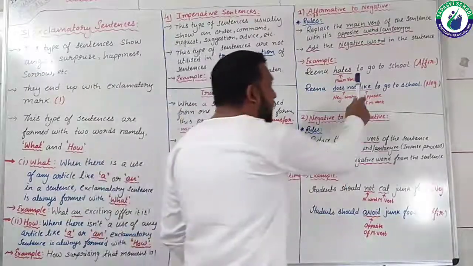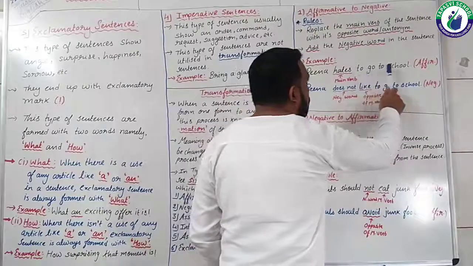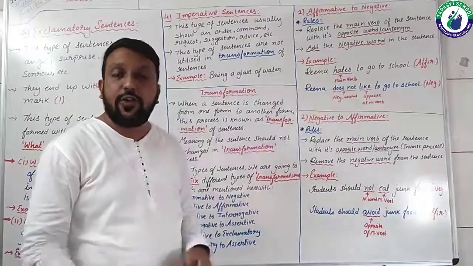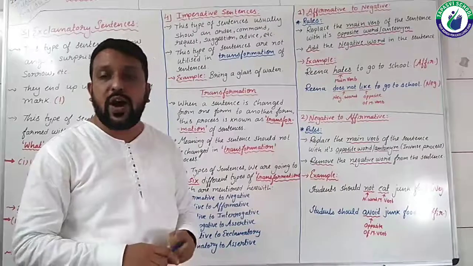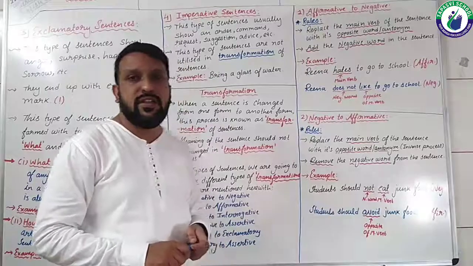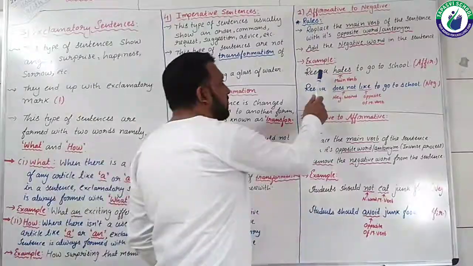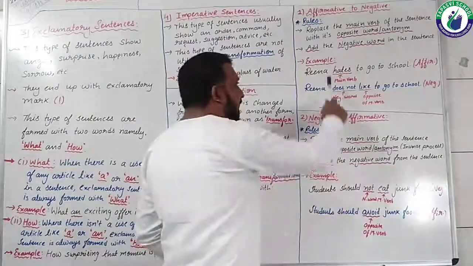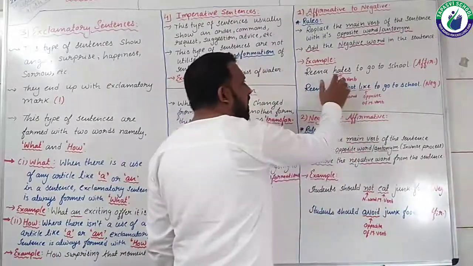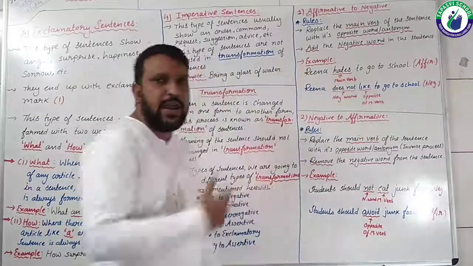Reena hates to go to school. Now if you see the sentence, then what I told you, that first rule is you need to identify, you need to recognize what is the main verb in the sentence. So Reena is the subject of the sentence, hates is the verb, and to go to school is the object. So here is your verb and it's a main verb.